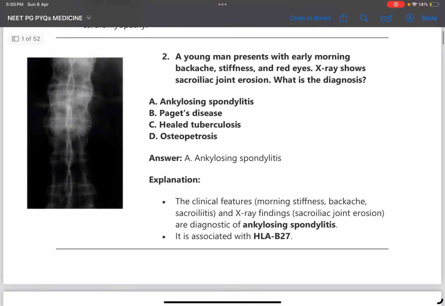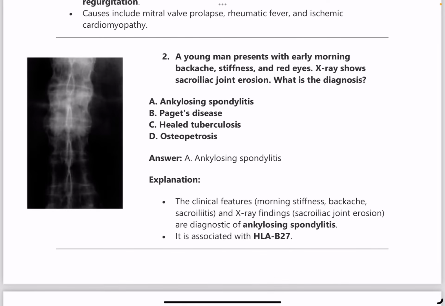Next question, a young man presented with early morning backaches, stiffness and red eyes. X-ray shows sacroiliac joint erosion. What is the diagnosis? Answer is ankylosing spondylitis. It is associated with HLA B27.